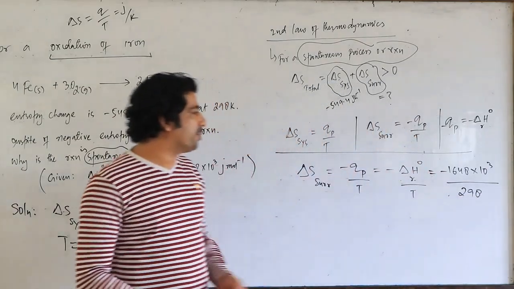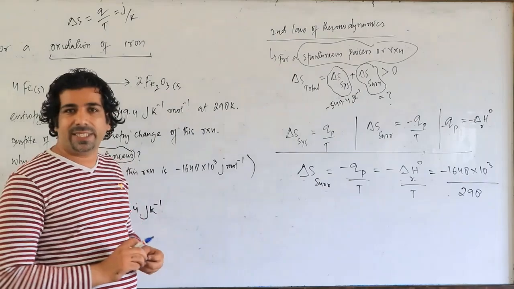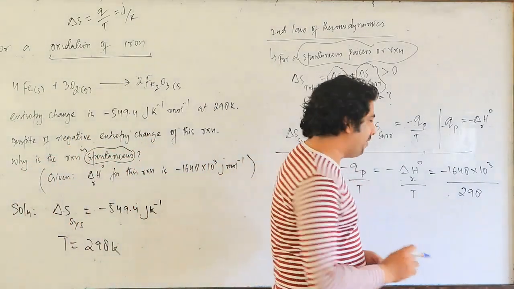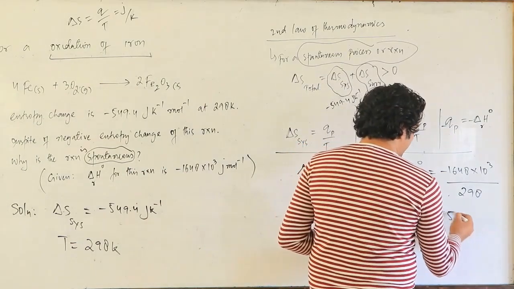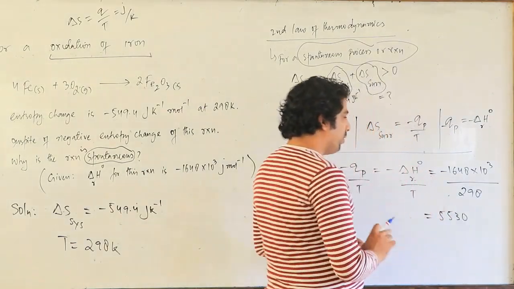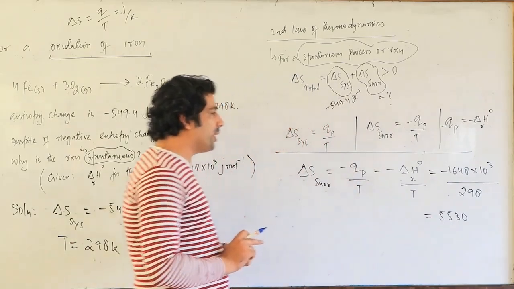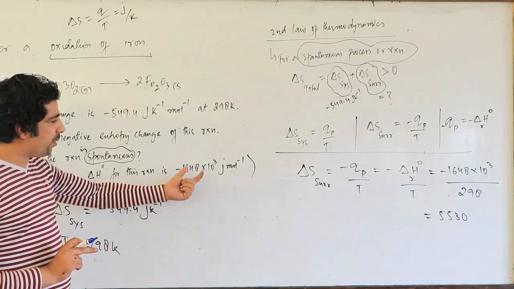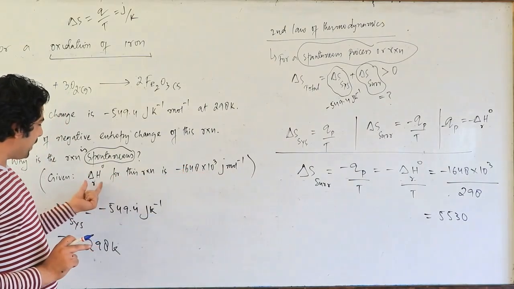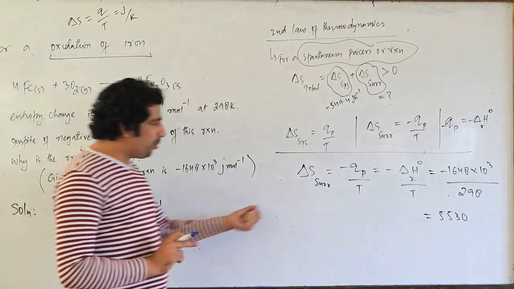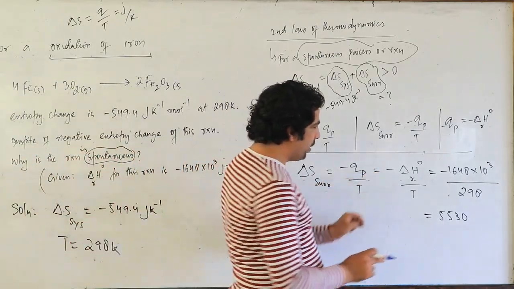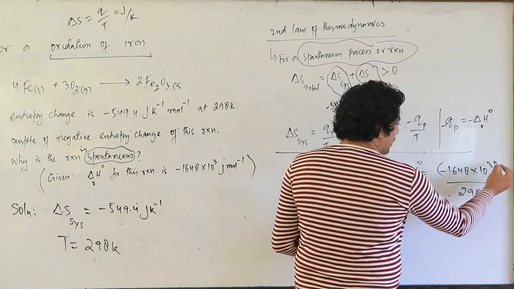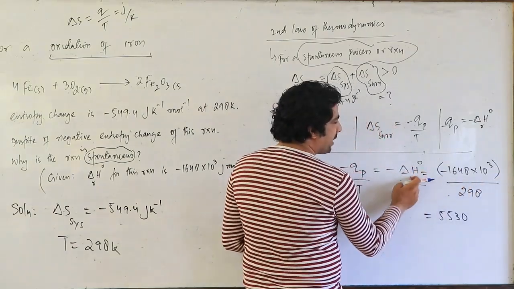So this is our expression, my dear friends. We have to simplify this thing. When you simplify it, you will get a value like this, 5530. But before this, I want to tell you some important factor here. This is minus 1648 times 10 raised to the power 3. This is the value of delta H R naught. And in the formula we already have a minus outside, so obviously we have to write it like this. This is the value of delta H R naught.